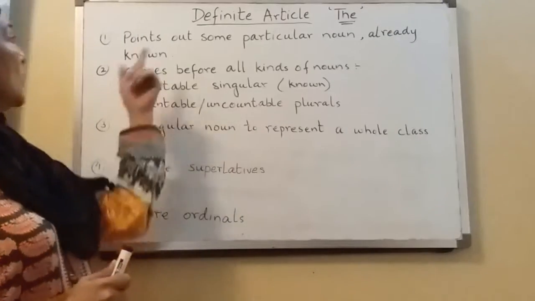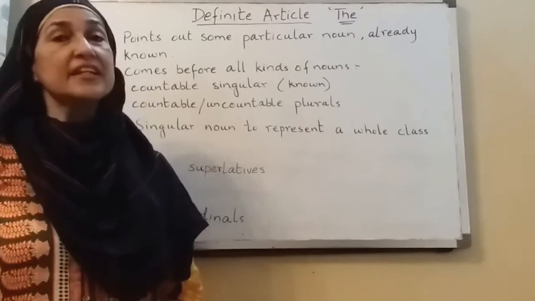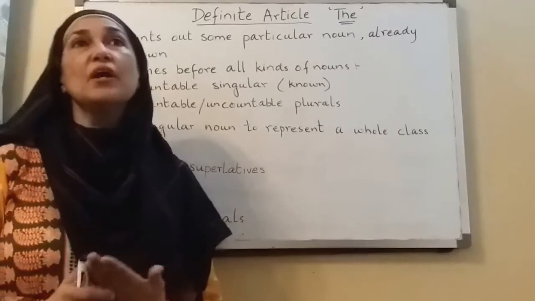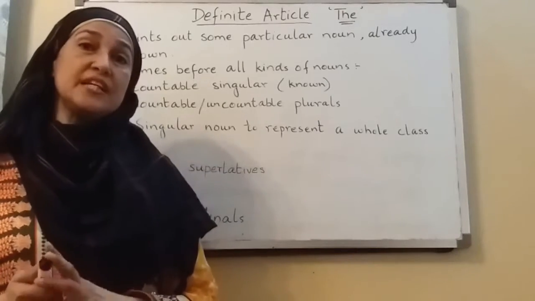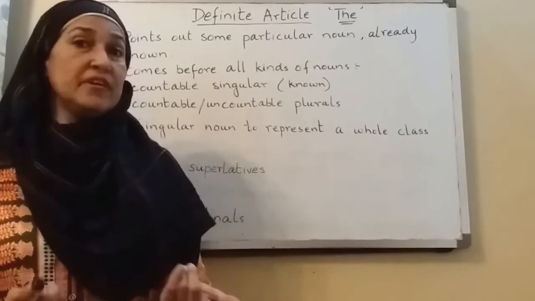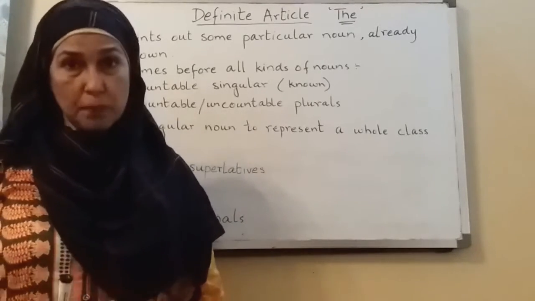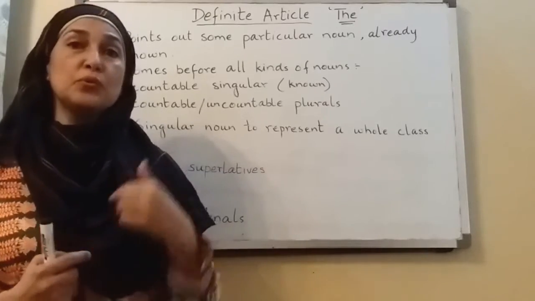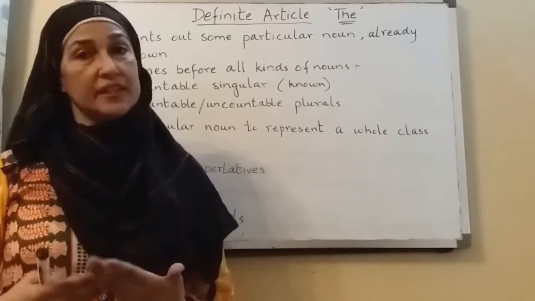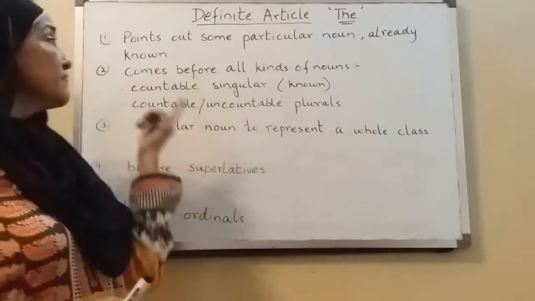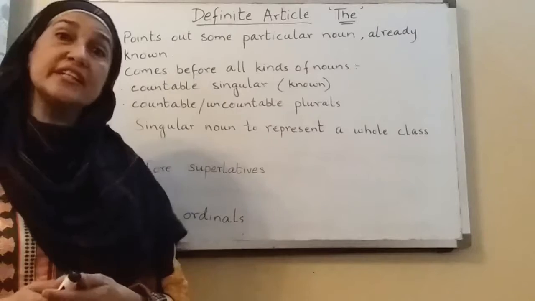When we are going to point out some particular noun and we already know that, then we are going to use the. Now there are many points, a list of rules which we need to see where we are going to use the, but I have divided that into two parts. Today I am going to touch the first part, and then in my next video I will talk about the other part. Okay, so first rule is that it points out some particular noun that is already known.